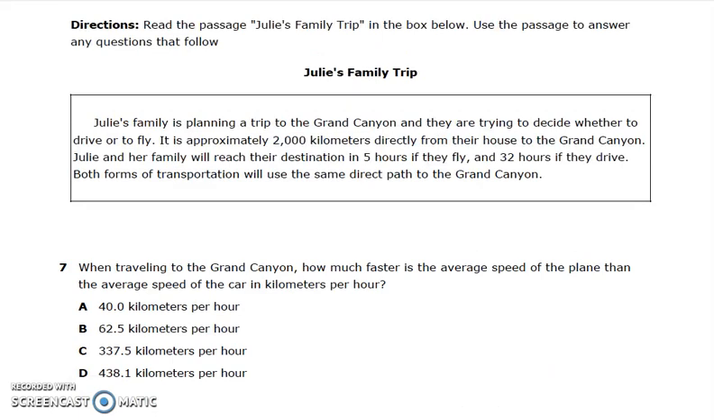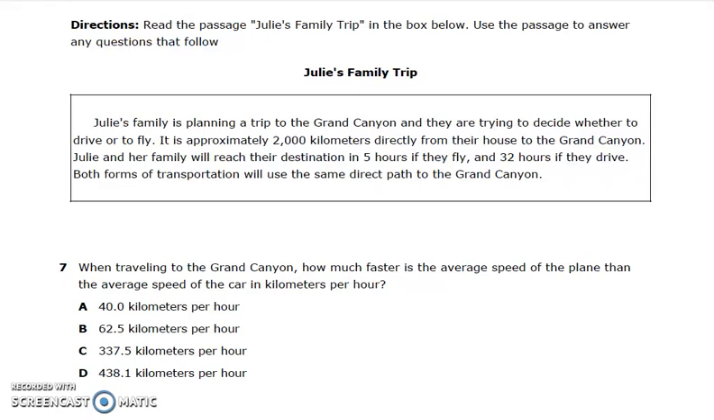Read the passage, Julie's family trip, in the box below. Use the passage to answer any questions that follow. Number 7. When traveling to the Grand Canyon, how much faster is the average speed of the plane than the average speed of the car in kilometers per hour?